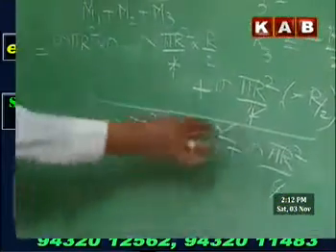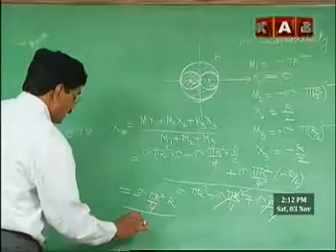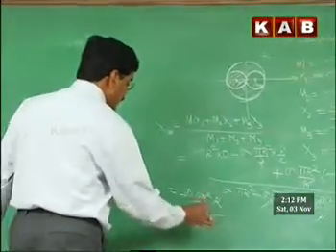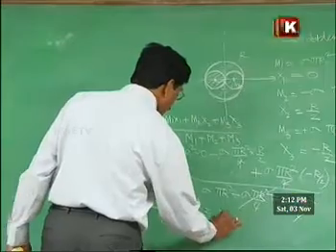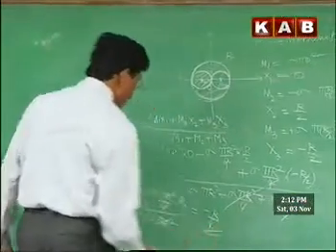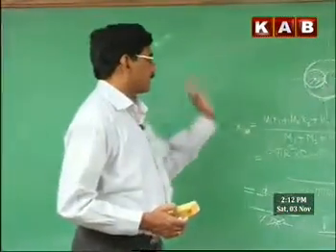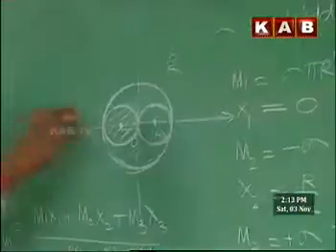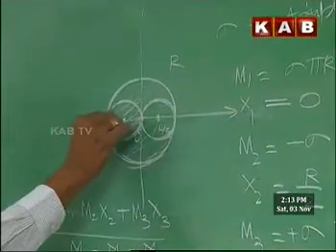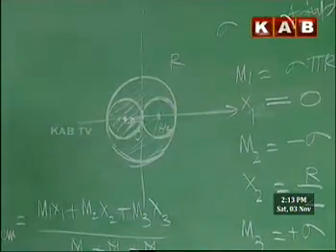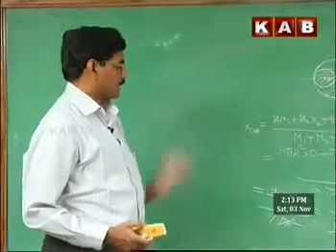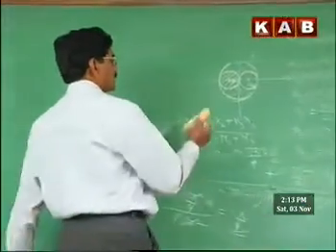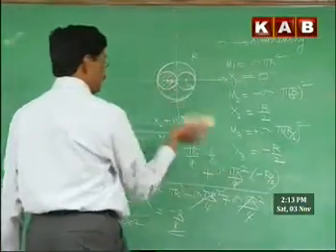Divided by, here these two get cancelled, and sigma pi r square gets cancelled. Here we have minus r by 4. Instead of minus r by 6 here, it is minus r by 4, which means the center of mass is shifted towards the left. It is going to be at a distance r by 4 from the center towards the left. That's how we will be able to calculate the center of mass of the removed portion or cavity there.